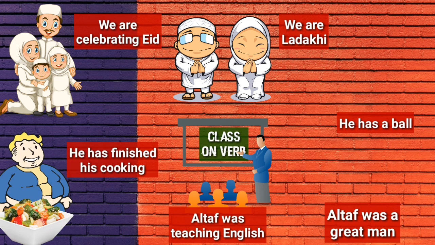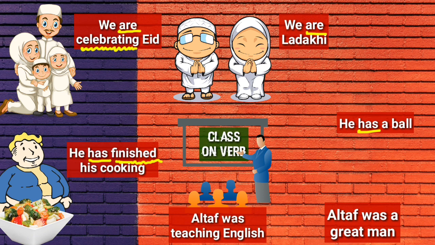Let's observe the sentences. We are celebrating Eid. In this sentence, the verb are is a primary auxiliary, which is used as the helping verb to support the main verb. The main verb in this sentence is celebrating. In the second sentence, we are Ladakhis. Here the verb are is the main verb because we do not find any other verb in the sentence. In the next example, he has finished his cooking. The verb has is a primary auxiliary, which is used as a helping verb to support the main verb finished. In the next example, he has a ball. Here the verb has is used as the main verb.